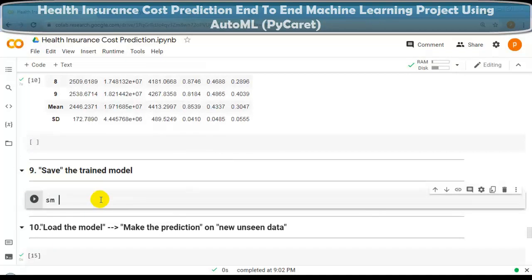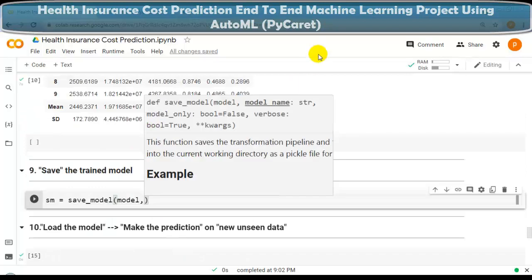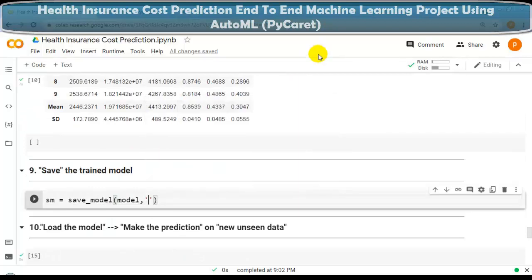Let me create one variable sm is equal to save_model. So we have to use this save_model function to save our trained model. And here we have to pass the model instance, this one. And here we can write any name. Let me write model_save_grb.